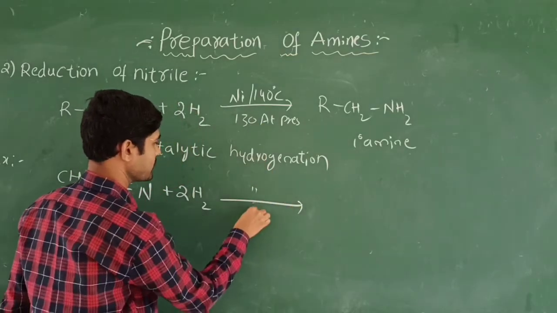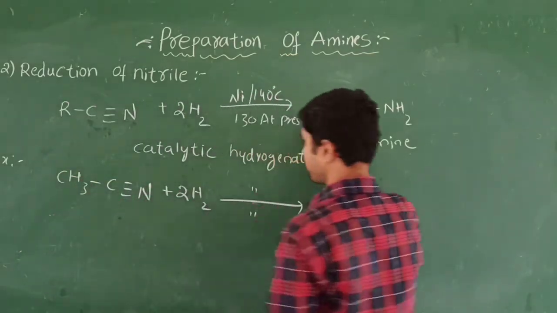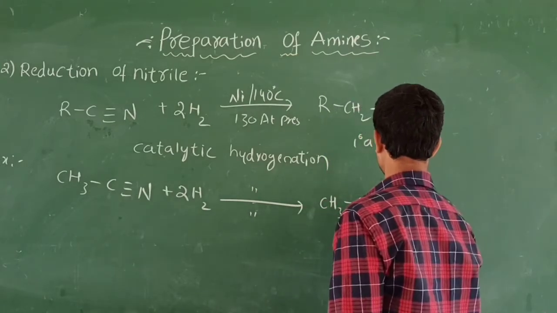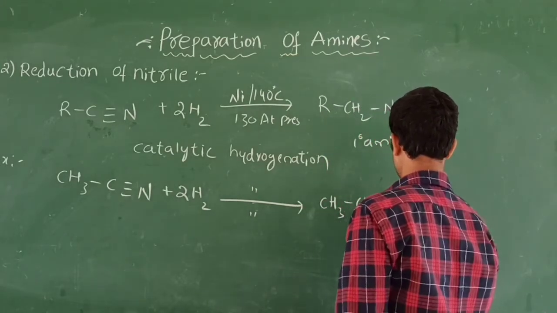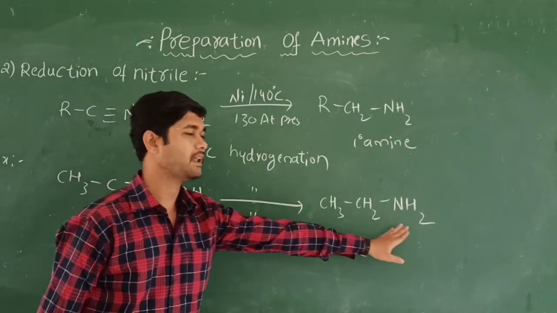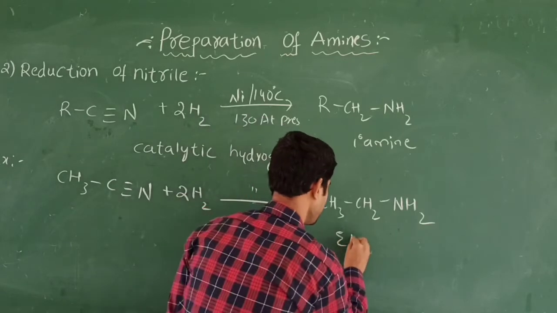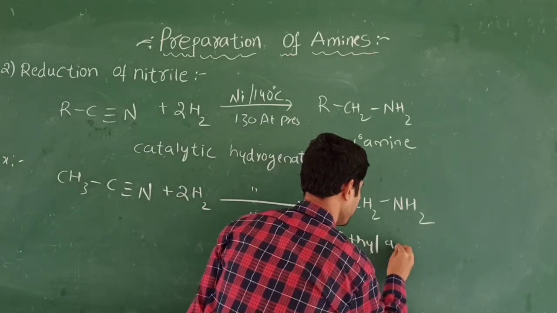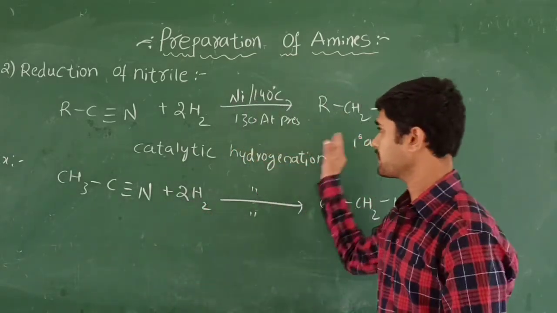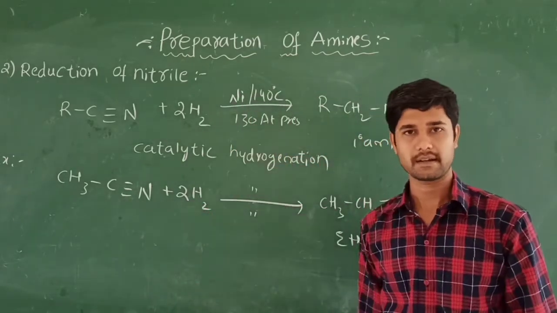Now instead of R I am going to write CH3 CH2 NH2. Its name is ethylamine. So this is the primary amine. Like this we are going to get the primary amine by using reduction of nitriles.